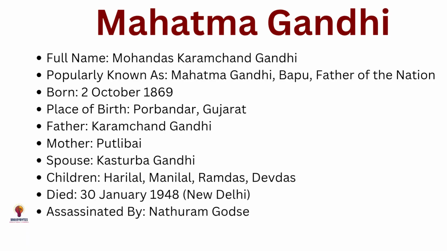Mahatma Gandhi's full name was Mohandas Karamchand Gandhi. He was born on 2nd October 1869 at Porbandar in Gujarat. His father's name was Karamchand Gandhi and his mother's name was Putlibai Gandhi. He was married to Kasturiba Gandhi at the age of 13.